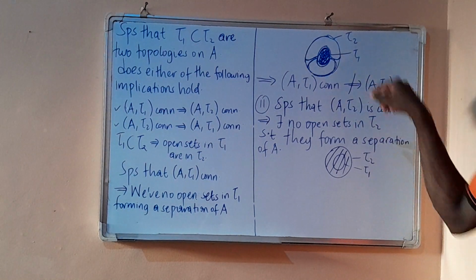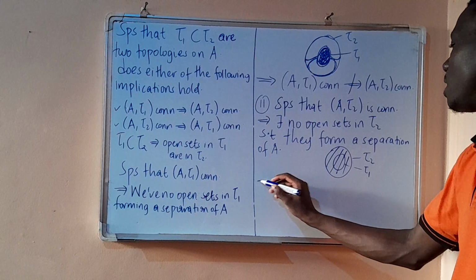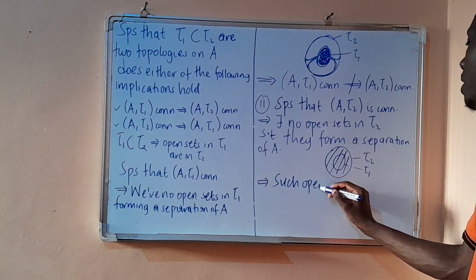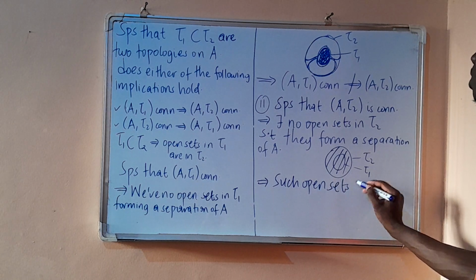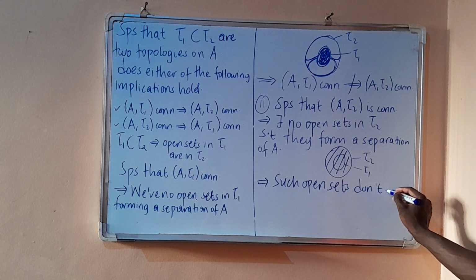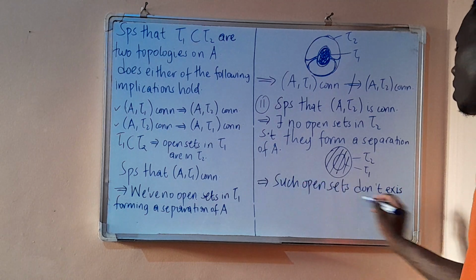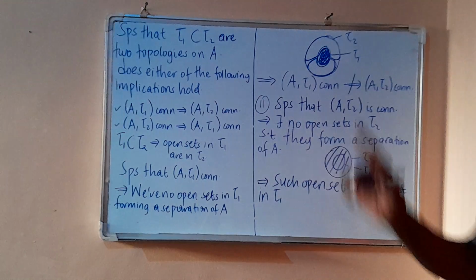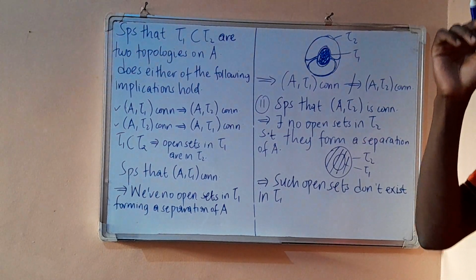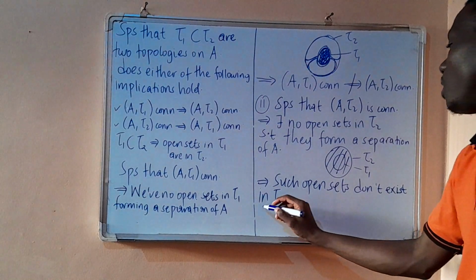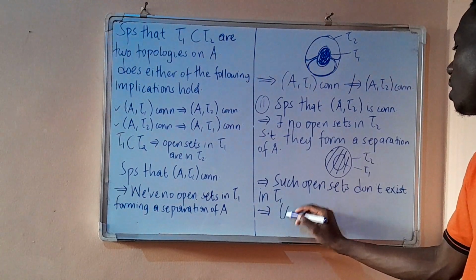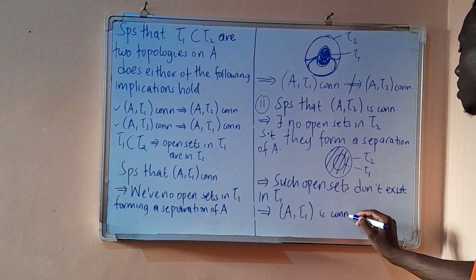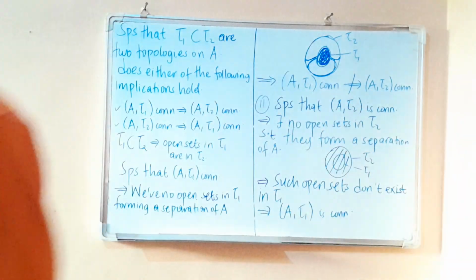Since tau 1 is also in tau 2, this implies that such open sets do not exist in tau 1. Such open sets do not exist in tau 1, implying that A with tau 1 is connected.